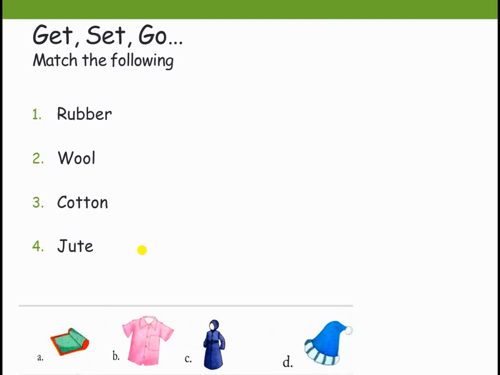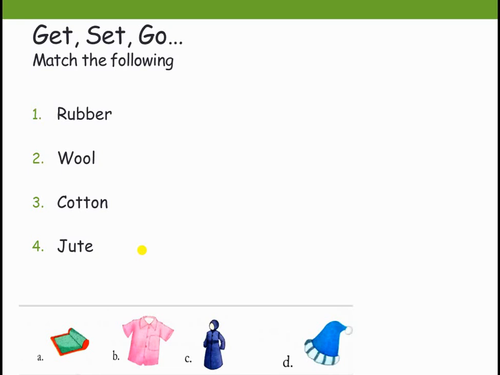That is Get Set Go. The first one they have given in your book is match the following. In this, the first one is the names of the materials. You are going to match the image with the word.